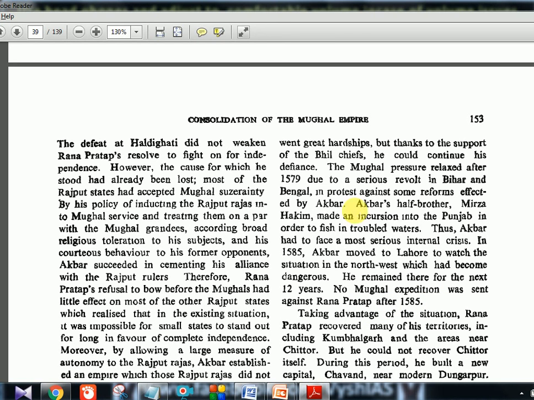So here, some internal conflicts happened. His half brother was creating problems in Punjab, and Akbar had faced problems in Bengal and Bihar in the east. So many things were there, and Akbar was focusing on that. So by 1585, the search for Rana Pratap was stopped. That's what we told here.